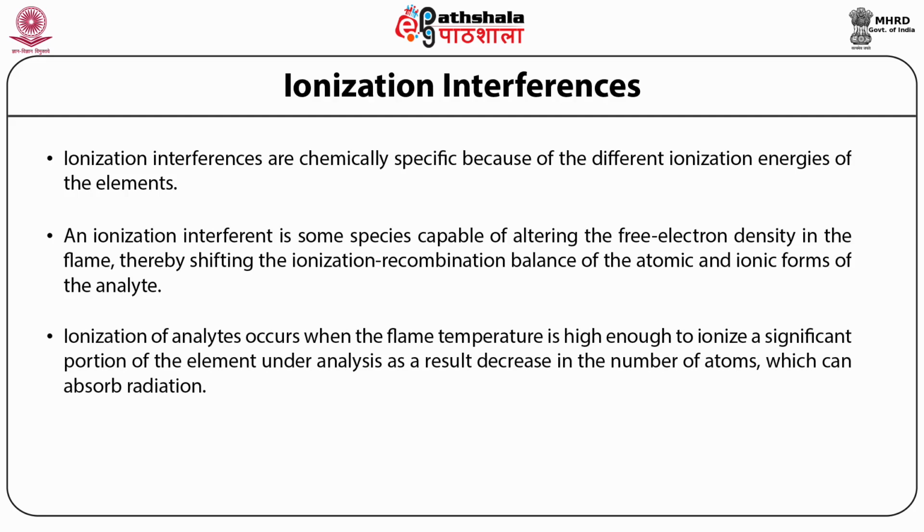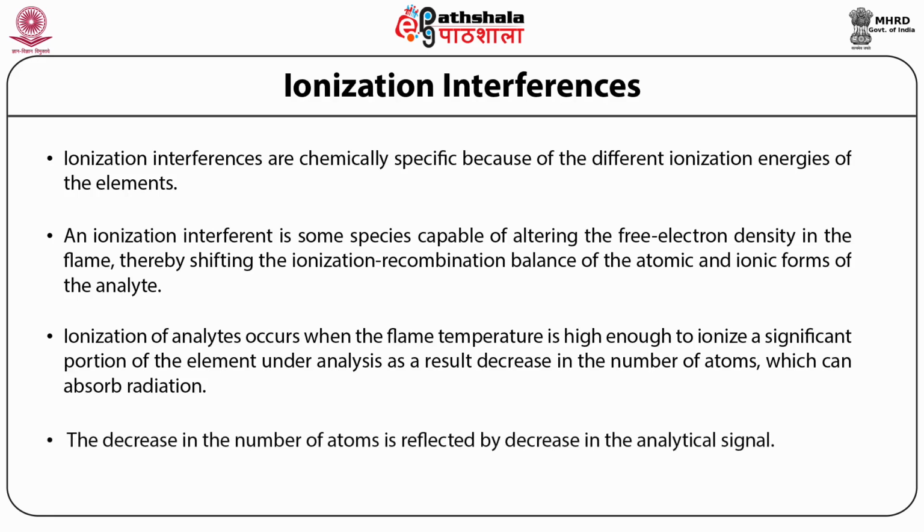As a result, there is a decrease in the number of atoms which can absorb radiation. The decrease in the number of atoms is reflected by a decrease in the analytical signal, or you can say the signal obtained. The analytical errors can occur when the sample and standard exhibit different degrees of ionization.